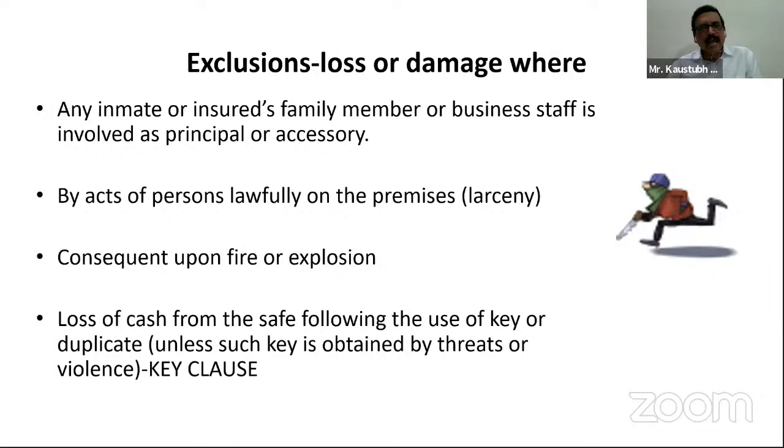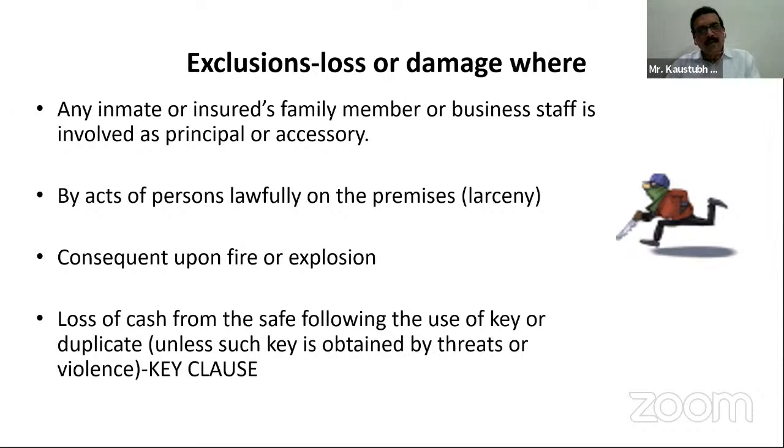Then the loss of cash from the safe following the use of key or duplicate, unless such key is obtained by threats or violence. We have understood the key clause: the loss of cash by use of key or duplicate key is not covered.